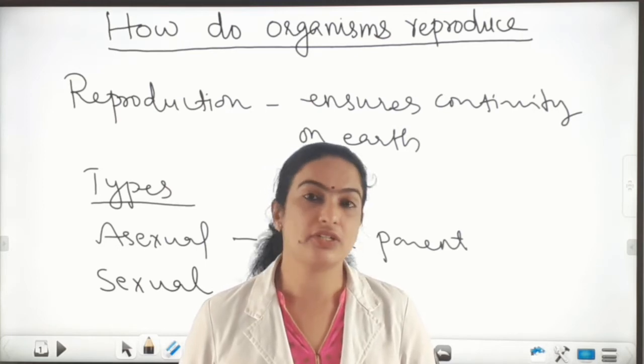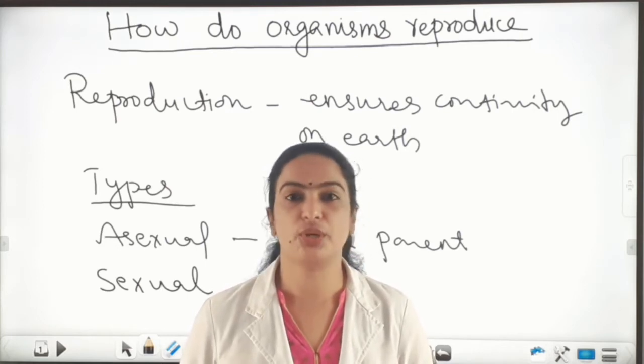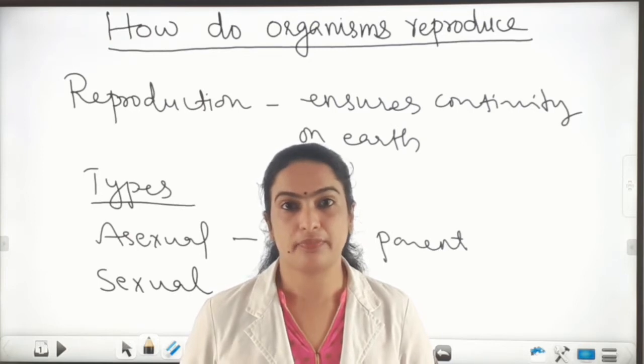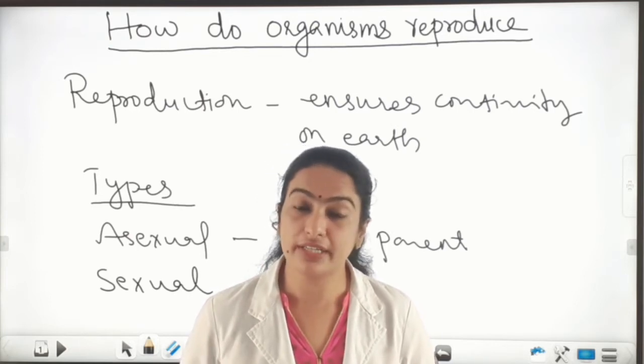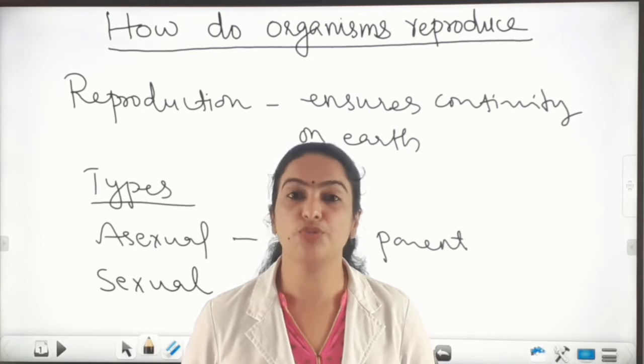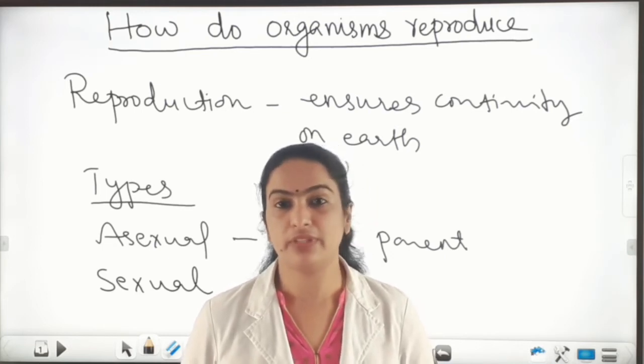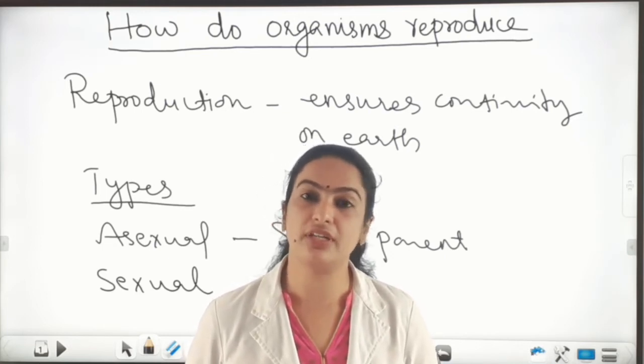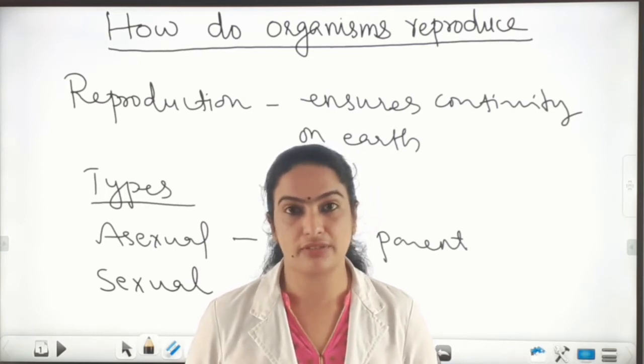And in case of asexual reproduction, there is no fusion of gametes. And there is no genetic variation because the offsprings are identical. So there is no chance of genetic variation in case of asexual reproduction. Okay.